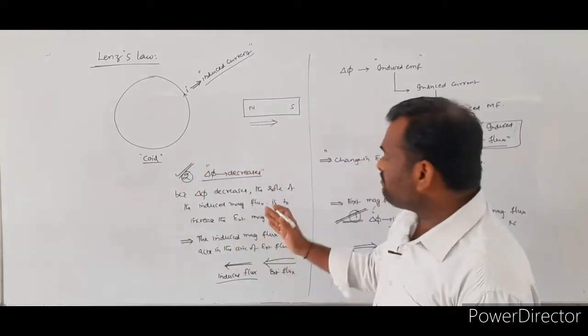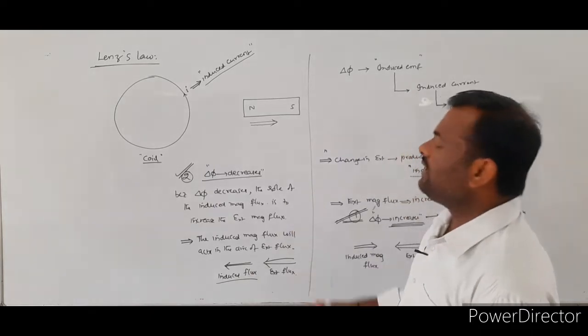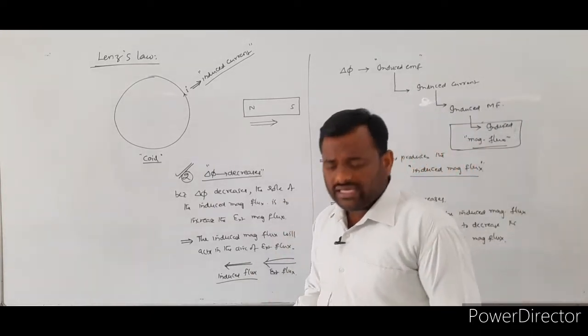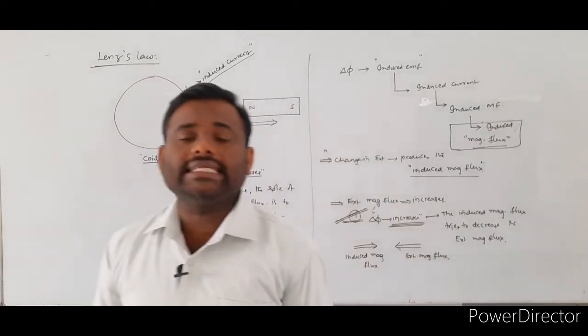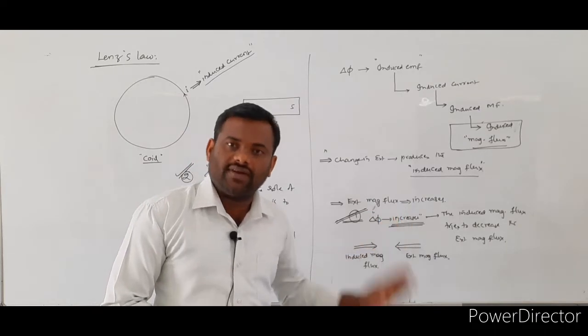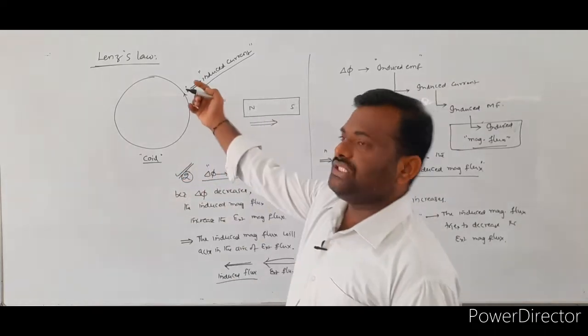So by this method, the external flux value is increased by the induced magnetic flux. This type of law we call Lenz law.